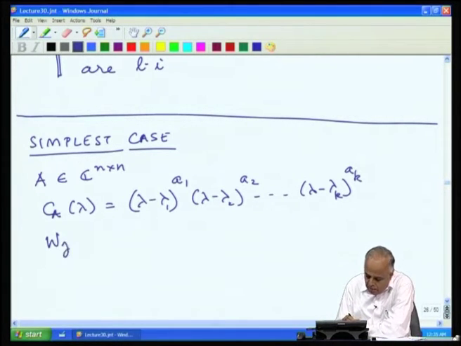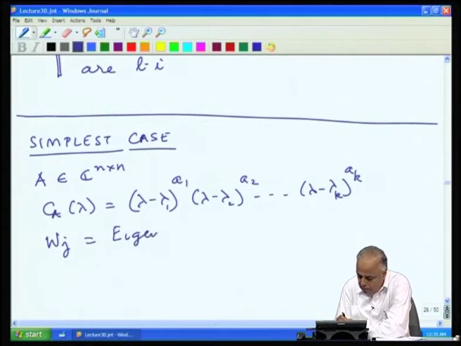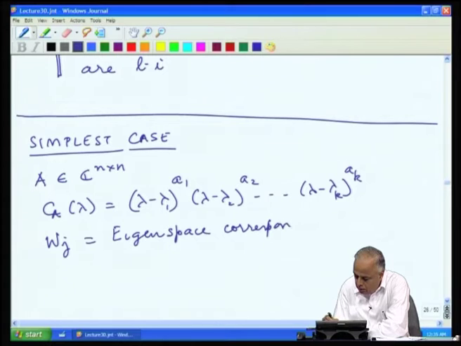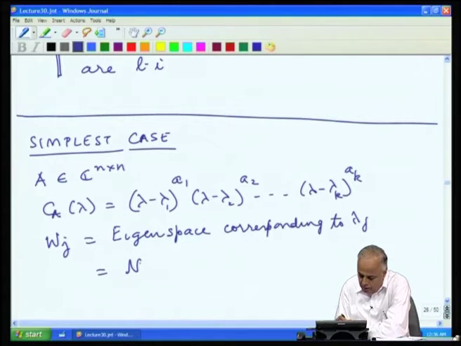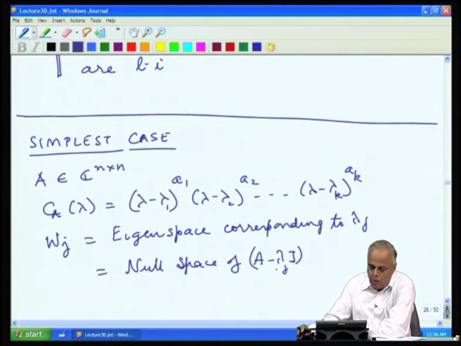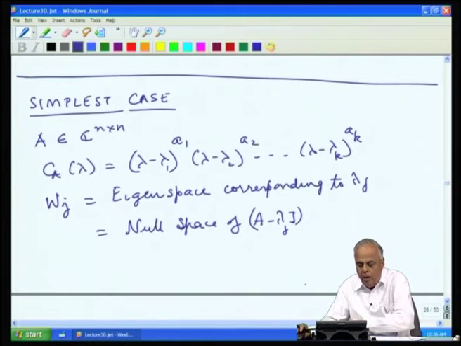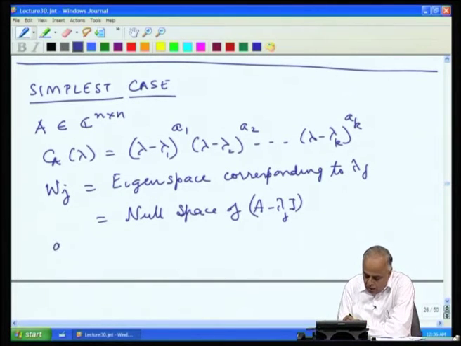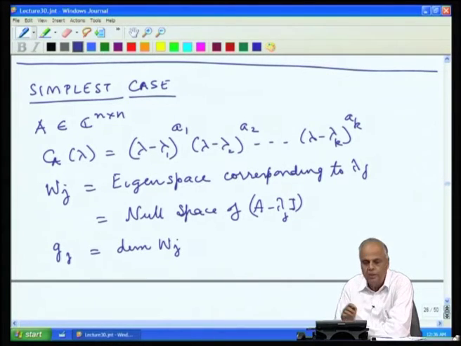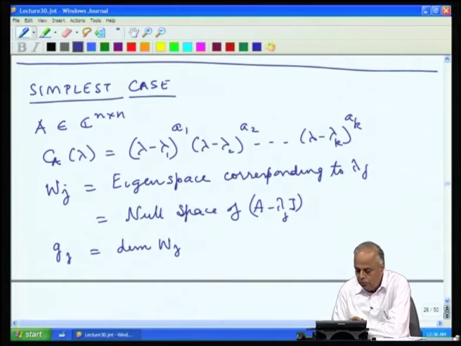Then Wj is the eigenspace corresponding to the eigenvalue lambda j. What is this? This is nothing but the null space of the matrix A minus lambda j I. And gj, the geometric multiplicity, is just the dimension of Wj.